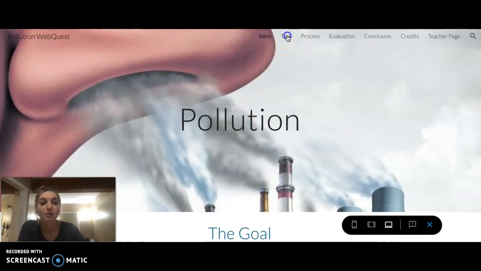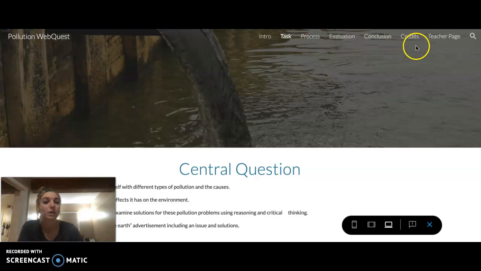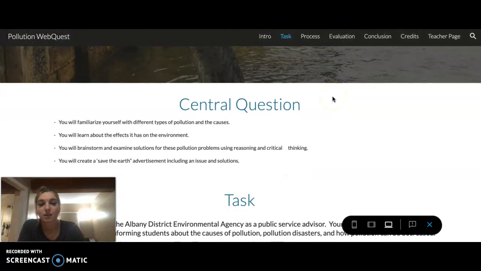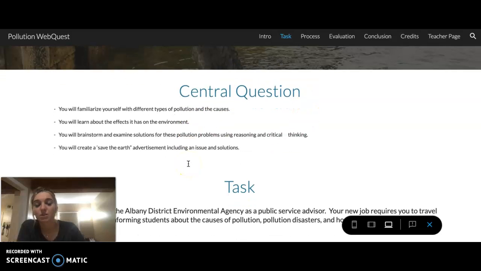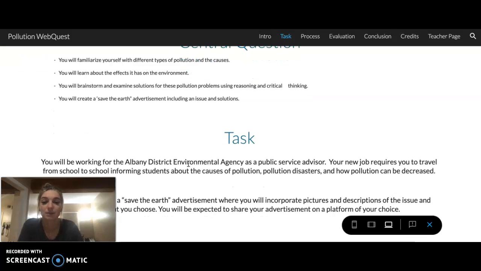So then if you guys go up here, you guys will click Task. You're going to go right in this order. I have a couple central questions. So you will familiarize yourself with different types of pollution and the causes. You will learn about the effects it has on the environment. You will brainstorm and examine solutions of these pollution problems using reasoning and critical thinking. And you will also create a Save the Earth advertisement, including an issue and solutions in it.